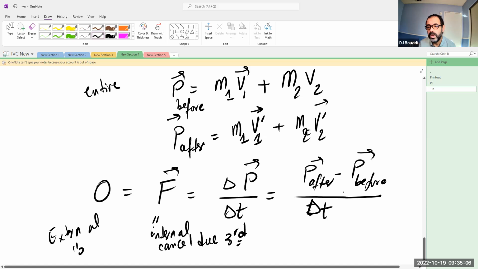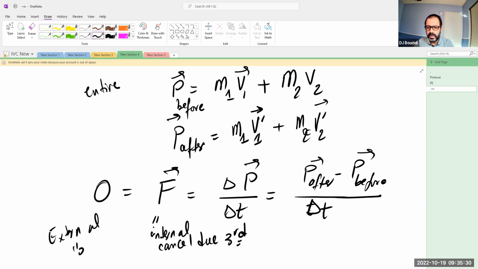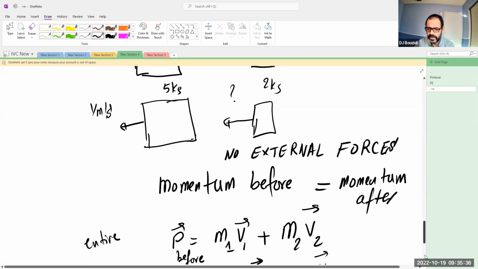Namely, the numerator must be zero, because this collision will take some time to occur, so the denominator is finite. It's a number, like 1 second or 2 seconds or 3 seconds, doesn't matter. So in this case, the change in momentum is 0, so the sum of the forces is 0, because the internal forces always cancel under any circumstance, and there are no external forces, because that's the assumption. Nobody is pushing one object over the other.